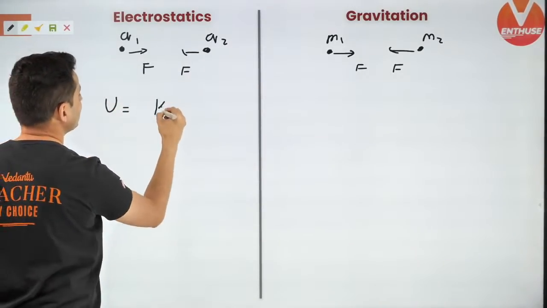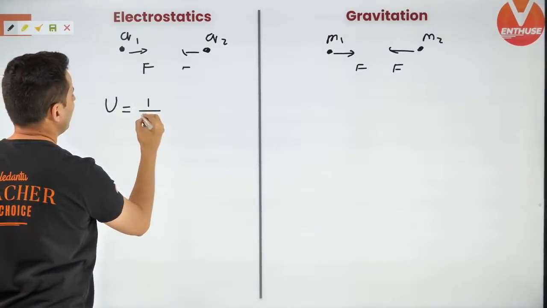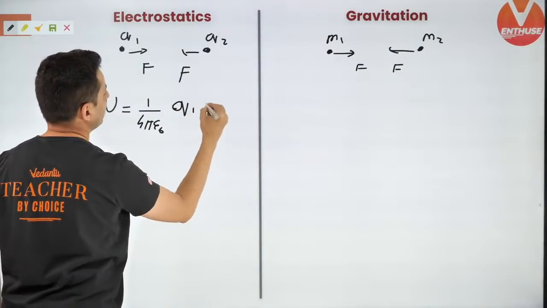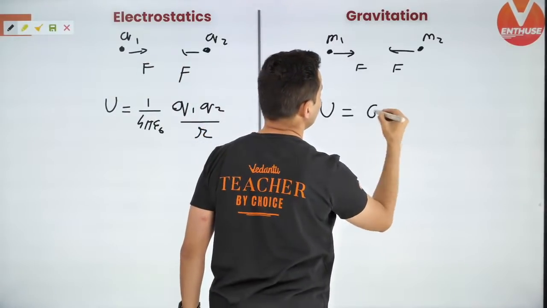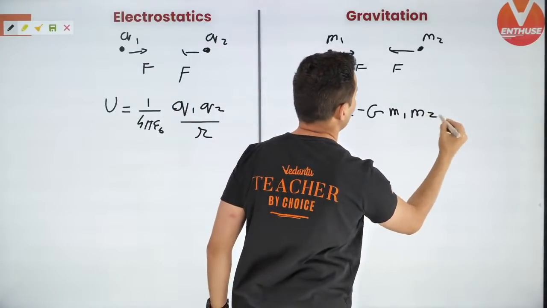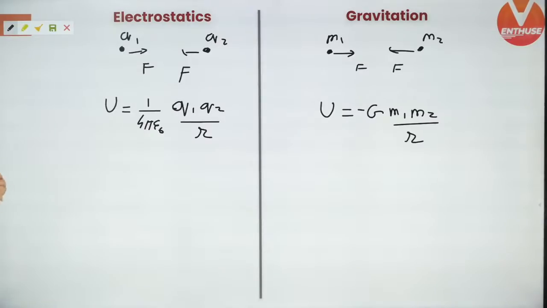The potential energy is K, that is the total constant, which is 1 upon 4 pi epsilon naught, Q1 Q2 divided by R, and here the formula is G with negative sign. Be careful, many people miss that. M1 M2 by R. Keep this in mind, guys.